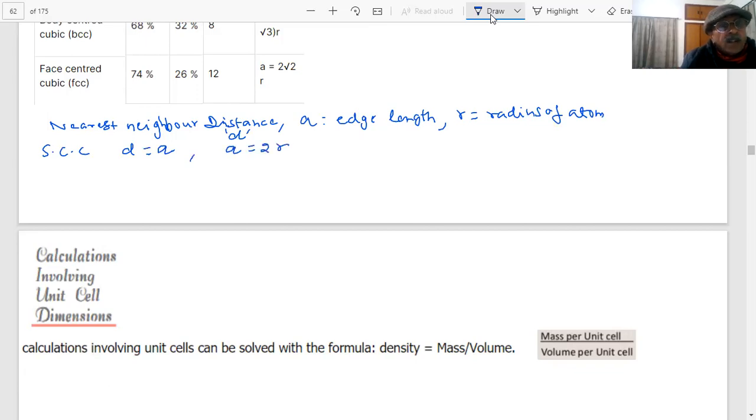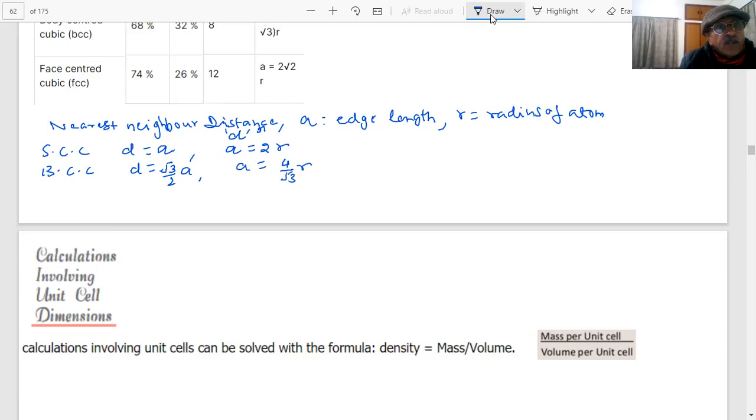For BCC, students, what is the nearest neighbor distance? D is equal to root 3 by 2 A. What is A? The edge length. What is the value of A in terms of R? A is equal to 4R by root 3.